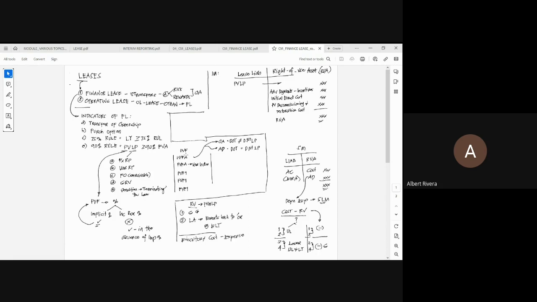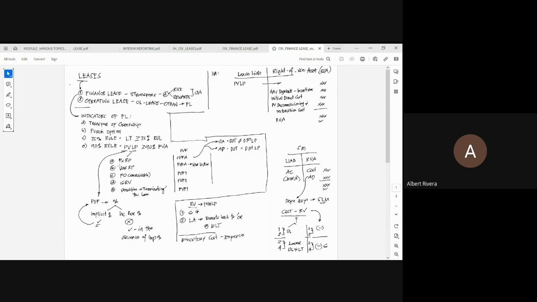To get the present value factor, use the implicit rate as the basis. Do not use the incremental borrowing percentage. However, in the absence of the implicit rate, that's the time that you can use the incremental borrowing percentage as the basis in computing the present value factor. So let's now proceed to the computation of the present value of your lease payments.